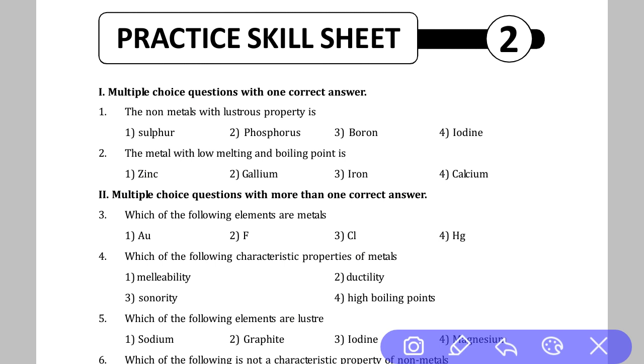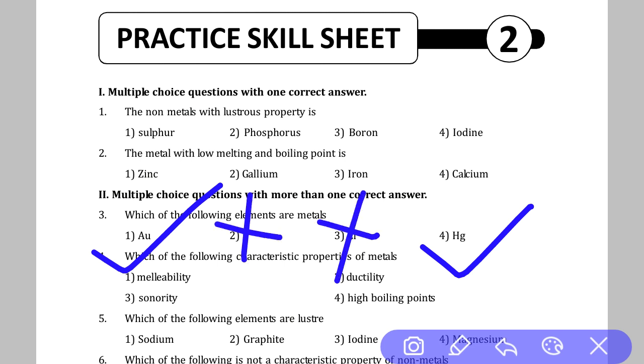Going to the next question, a multiple choice question where more than one answer is correct. Question number 3: which of the following elements are metals? Very simple question. Mercury is a metal, and Au, aurum, is gold. So options 1 and 4 are correct. Fluorine is a non-metal gas. Chlorine is also a non-metal. So the right answer is option 1 and option 4.